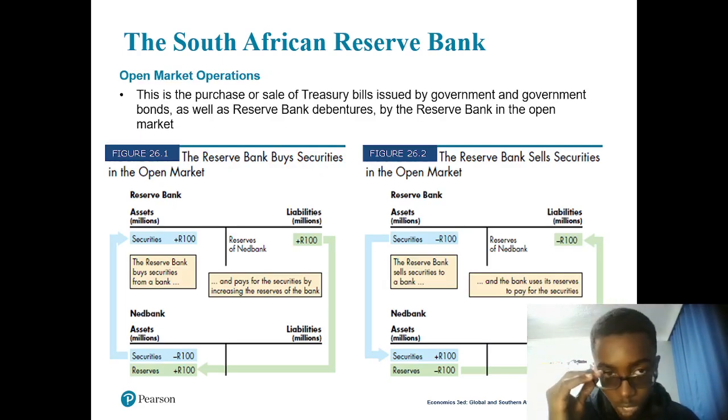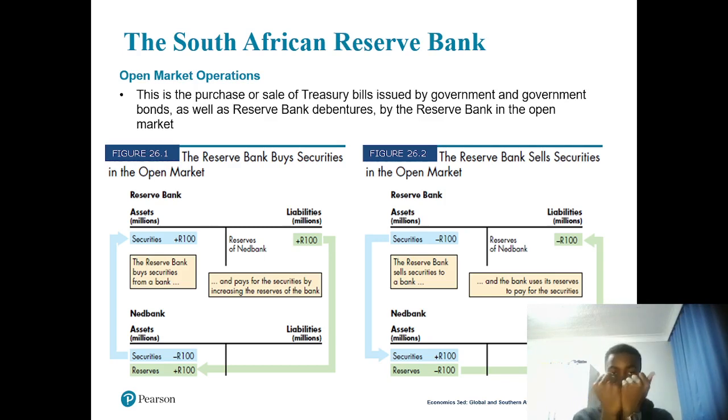So you have to know about the open market operation. The open market operation actually talks about the SARB and the bank, like the gain and the loss. Now, if the SARB buys security from the bank, it's going to gain money, but it's going to lose security. If the bank buys security from the SARB, it's going to lose money but gain security. Minus and plus, minus and plus.